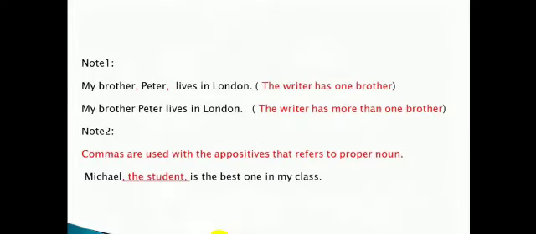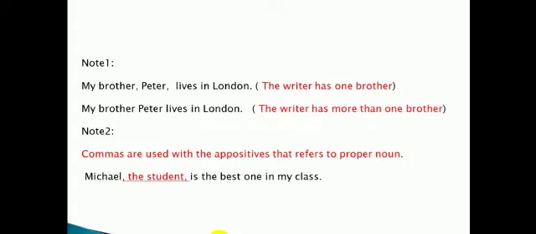And to understand more the idea of setting off commas for the appositive, we need to read these two examples. First one, my brother Peter lives in London. And the other one, exactly the same, without any commas. My brother Peter lives in London. What is the difference? The first one had one idea, that he has one brother.